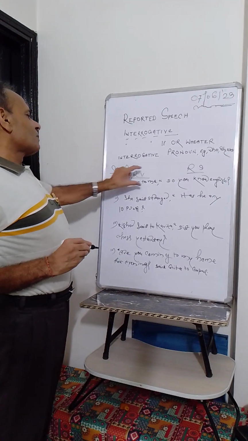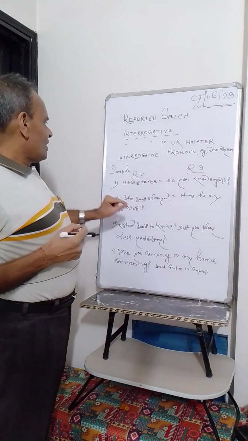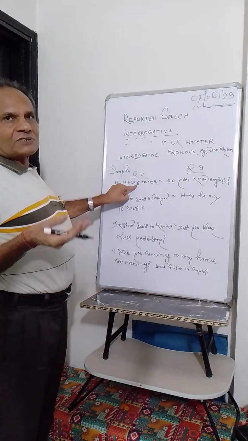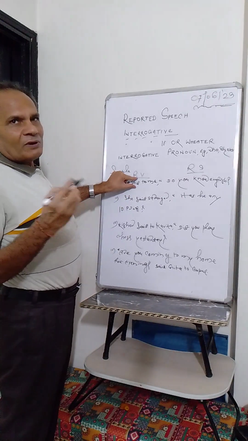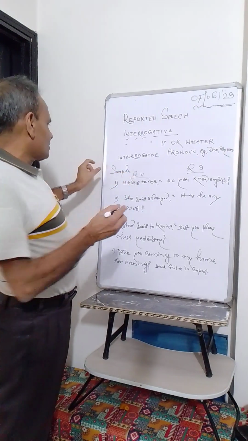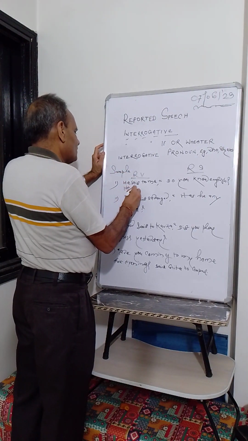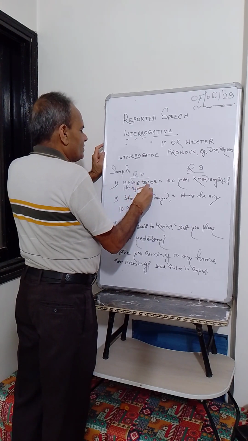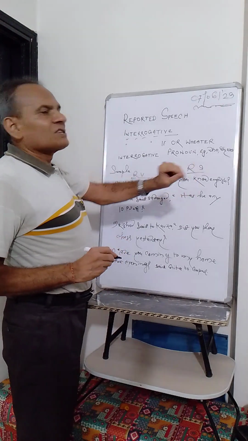If it is in the past, you will have to make it past. Let us make the change. Earlier you used to write said, but here said will be converted to ask. As the sentence is past, you will have to make ask into asked. So here, he asked. You remove this. He asked me. Now the question here is, who is asking whom?